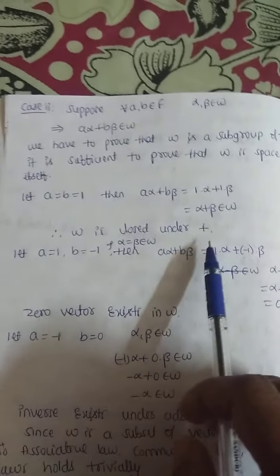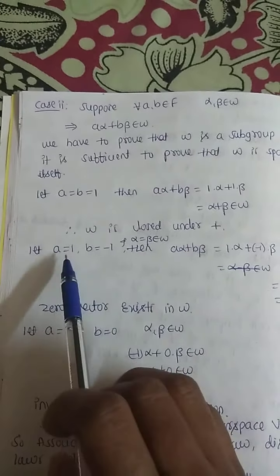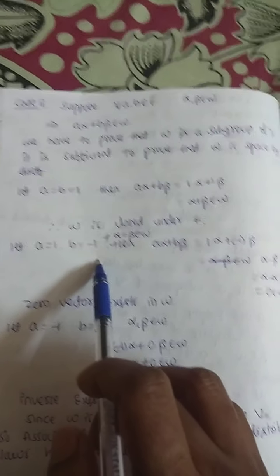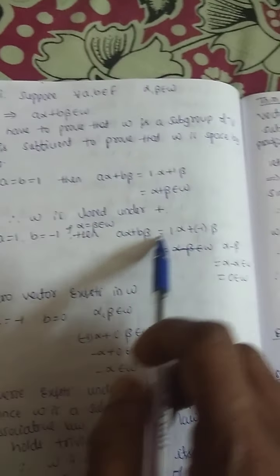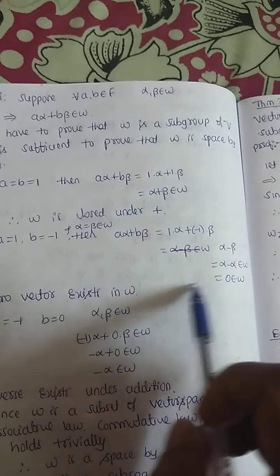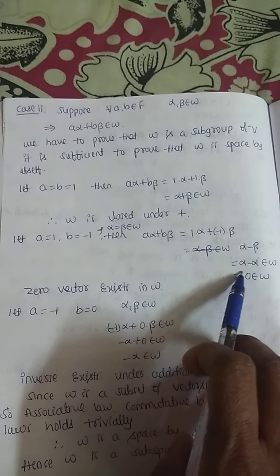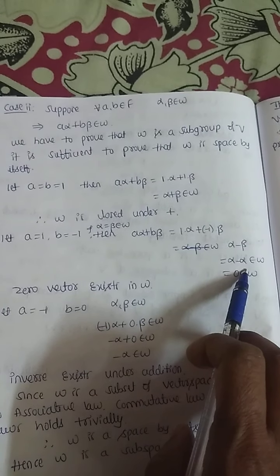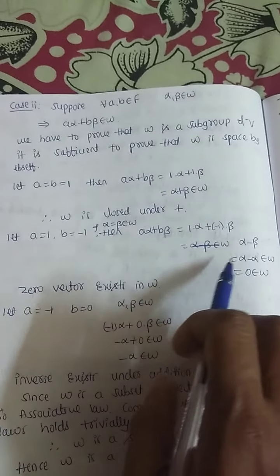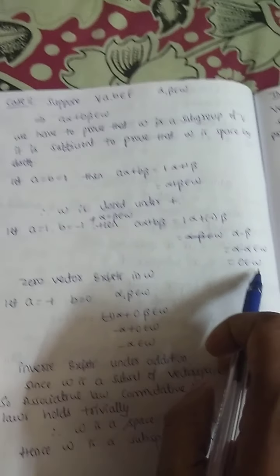W is closed under addition. Take a equals 1, b equals minus 1. This becomes 1 alpha plus minus 1 beta, alpha minus beta, equals alpha minus alpha. Put alpha equals beta. That is, 0 belongs to W.